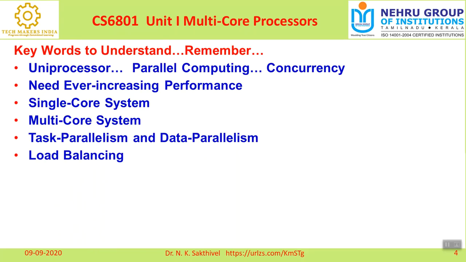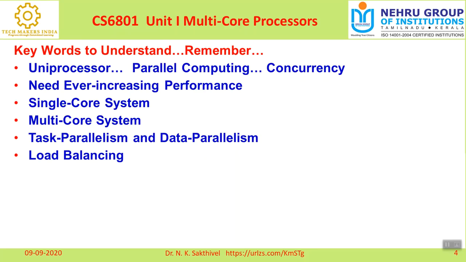The second one is load balancing. Load balancing is very important in parallel computing, because more processors are involved in executing a task. If one processor is overloaded, more delay will occur. If more than one processor is available, each processor's load is very important.